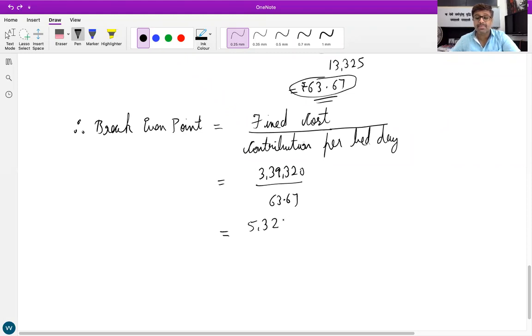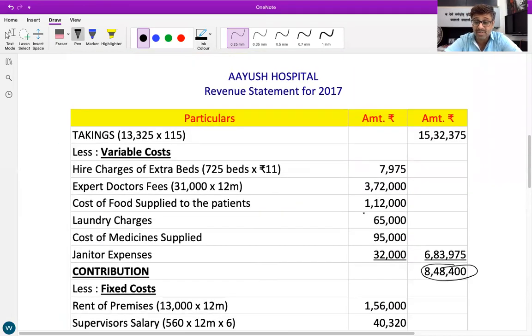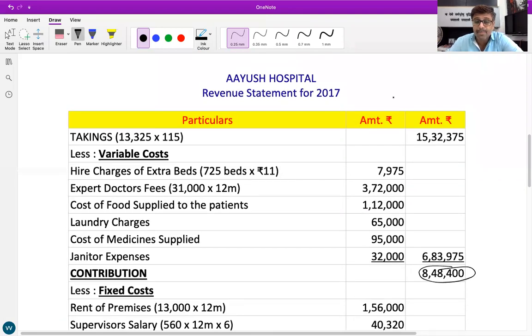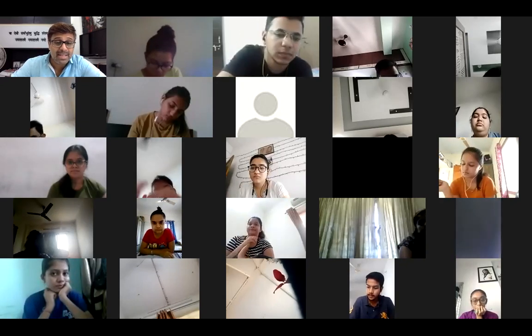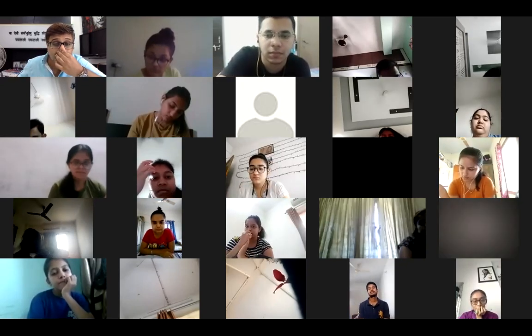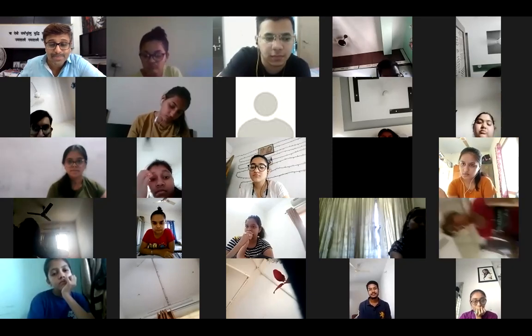Can they be in decimal? No. So we'll take 5,329 patients as the break-even. It means until 5,329 patients, there will be no profit, no loss. After 5,329 patients, the hospital will start earning more. Do you all want to cross-verify how the profit is zero when there are 5,329 patients? Yes or no?